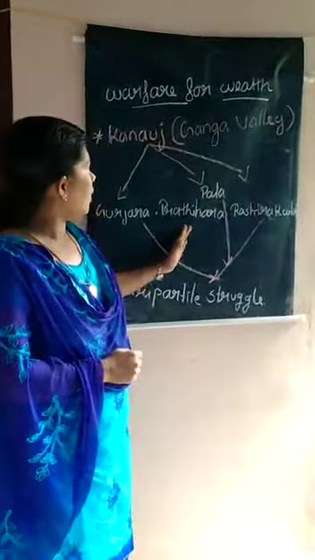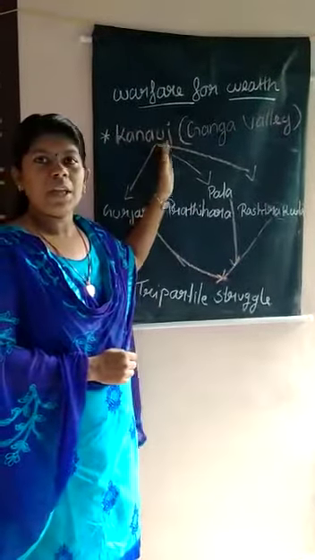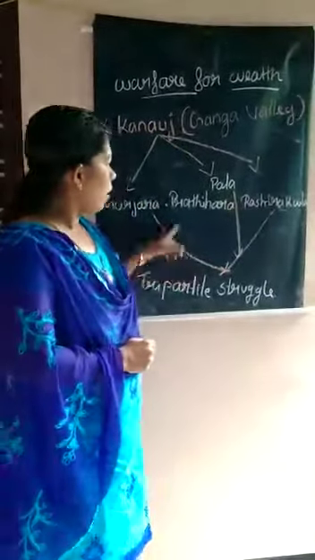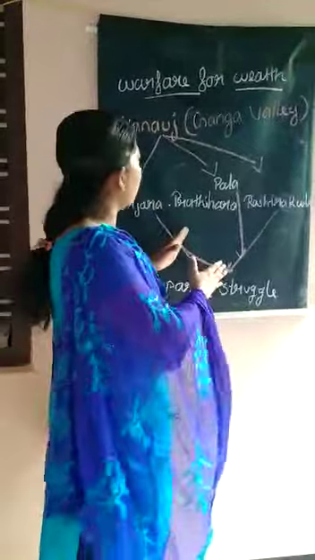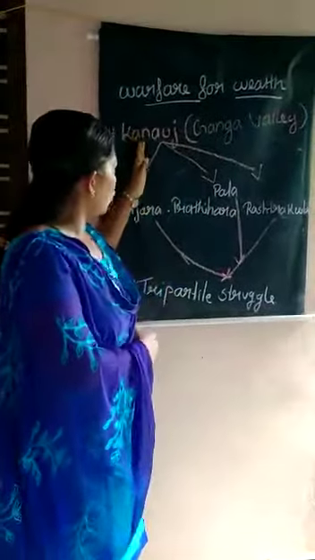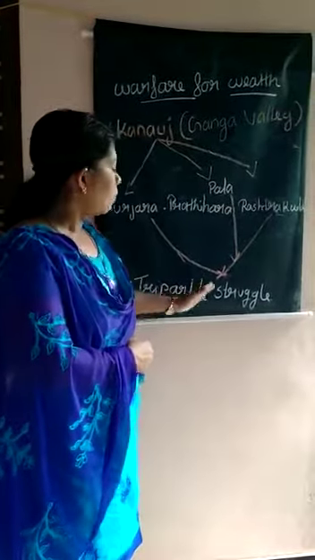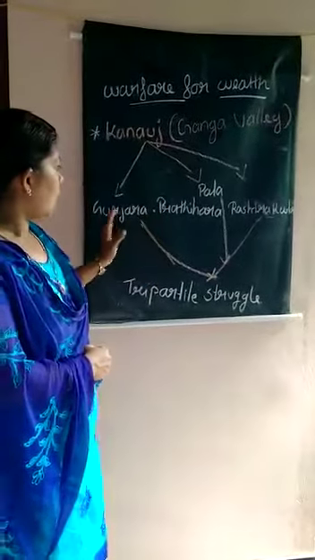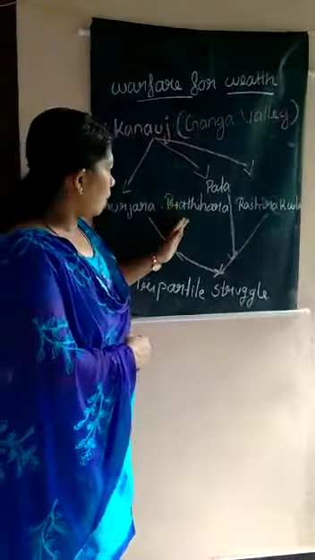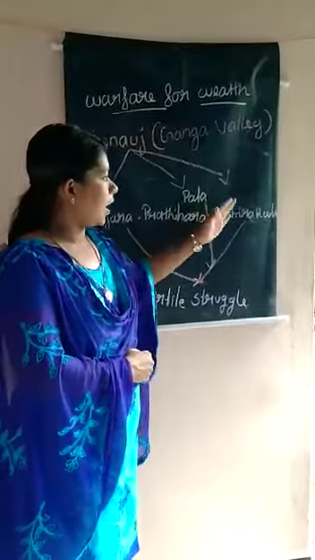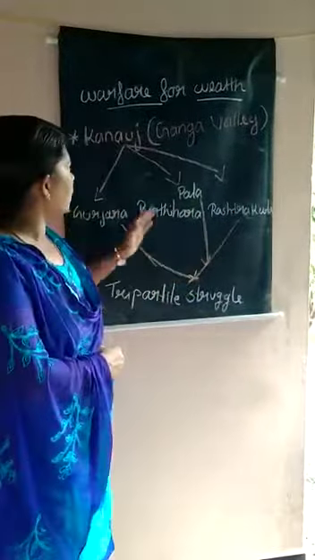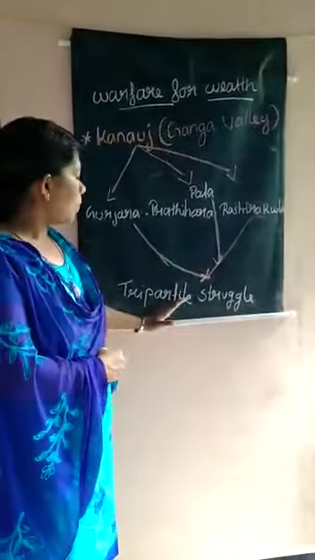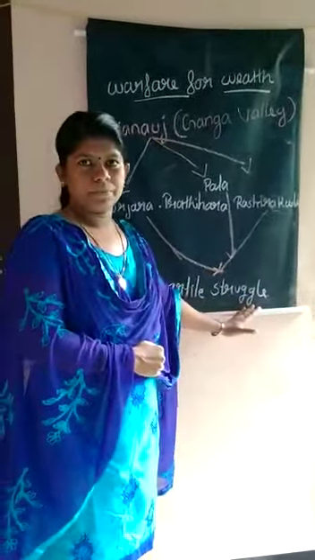They fought each other to get control over Kanauj. Historians describe this struggle between the three dynasties for control of Kanauj as the tripartite struggle.